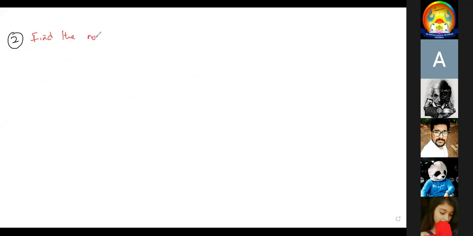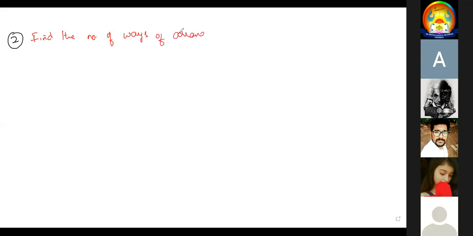Find the number of ways of arranging the letters of the word triangle so that all vowels